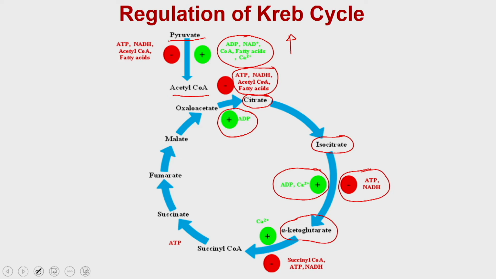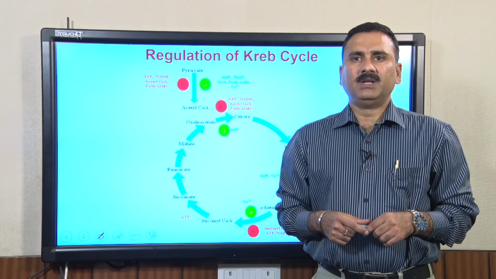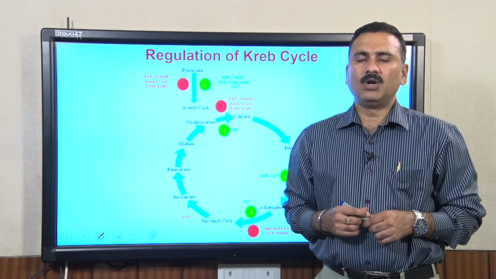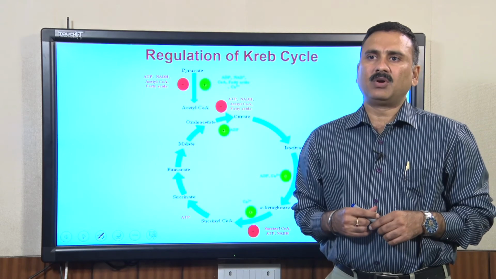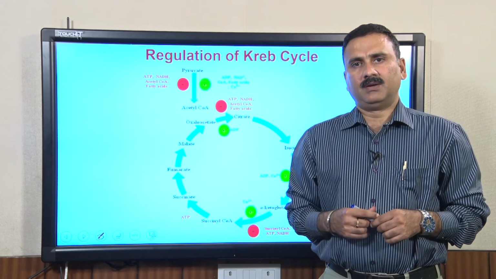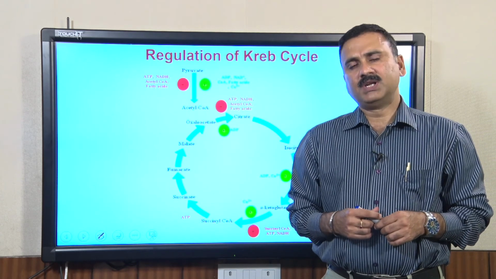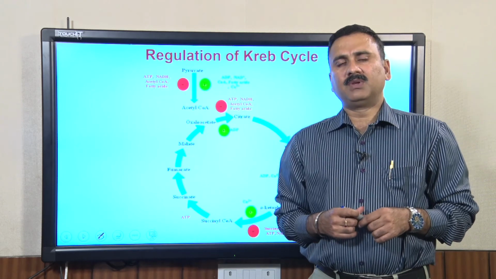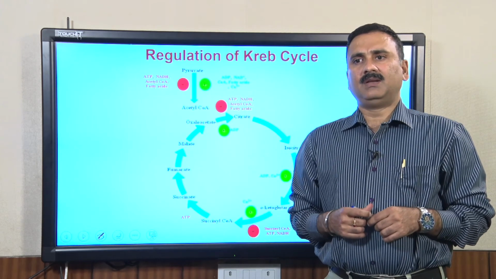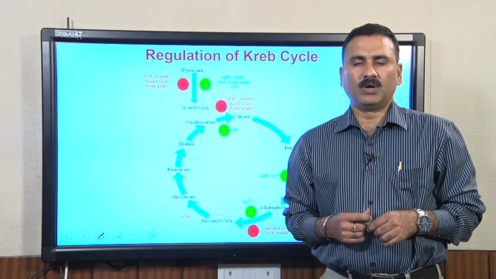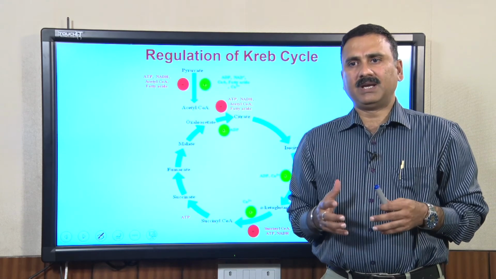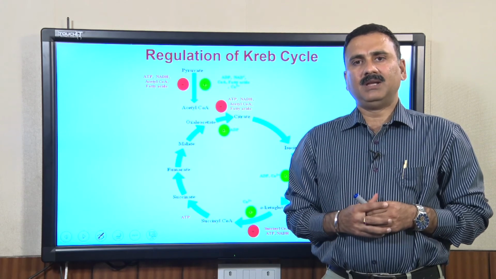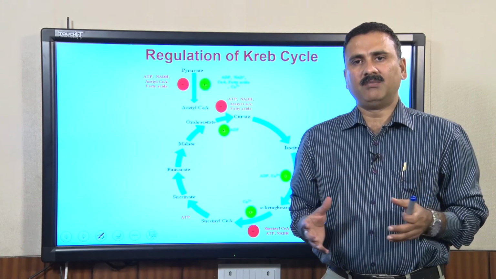So, let us continue our discussion about the Krebs cycle. What we were discussing is that the Krebs cycle is under tight control, where the various substrates as well as products cause feedback inhibition. And the question comes, why is the Krebs cycle so tightly controlled? The reason behind the tight control of the Krebs cycle is that it is the central metabolic pathway.